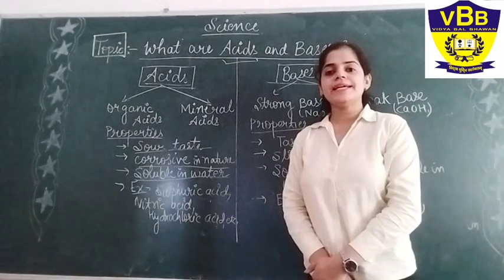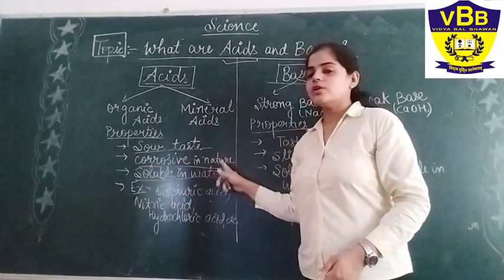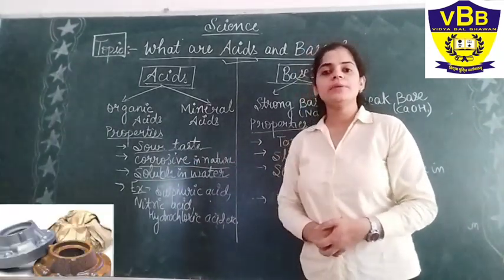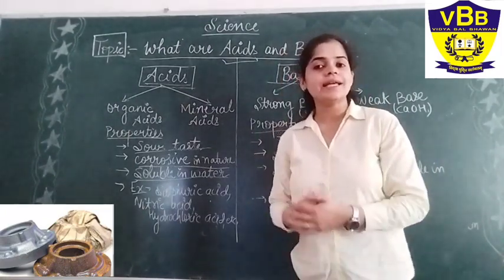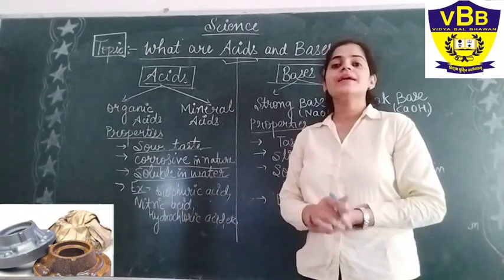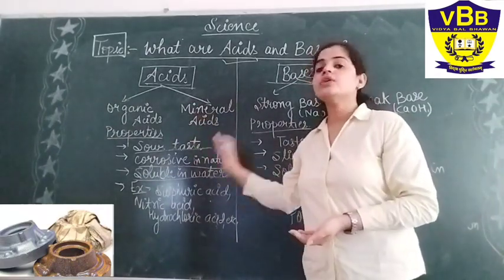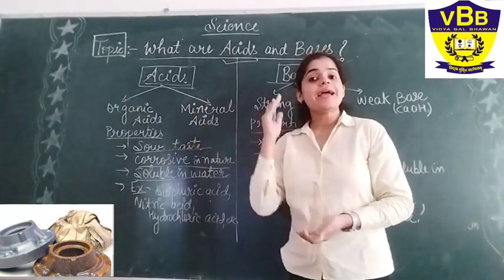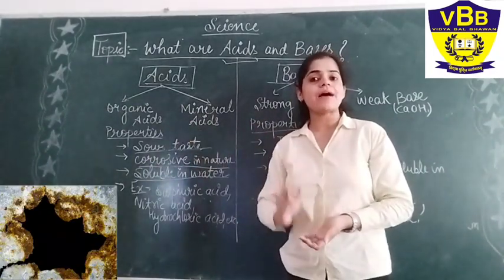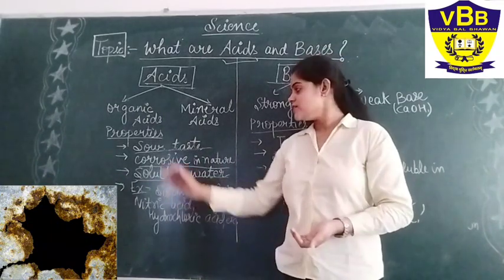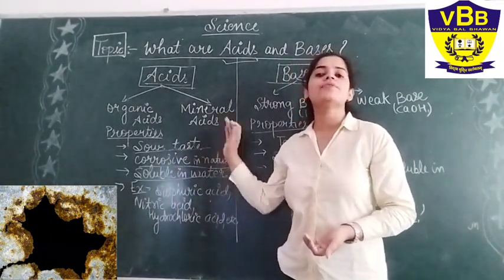Our next property is that acids are corrosive in nature. So what do you mean by corrosive? Corrosive is something that damages other things when they come in contact. So here acids have a corrosive nature. That means acids, when they come in contact with different kinds of substances, damage those substances. So it is highly corrosive in nature.